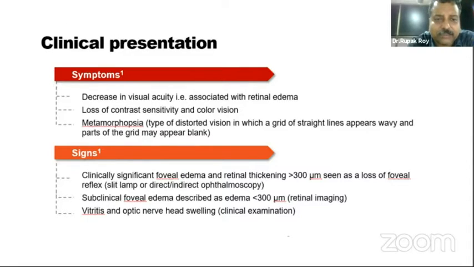The signs are clinically significant foveal edema and retinal thickening of more than 300 micron, seen as a loss of the foveal reflex. It can be seen both in slit lamp biomicroscopy or direct or indirect ophthalmoscopy, but slit lamp biomicroscopy is the most sensitive indicator for detection of pseudophakic macular edema. Subclinical foveal edema is described as edema less than 300 micron, and because it is an inflammatory condition, it can sometimes be associated with vitritis and optic nerve head swelling.